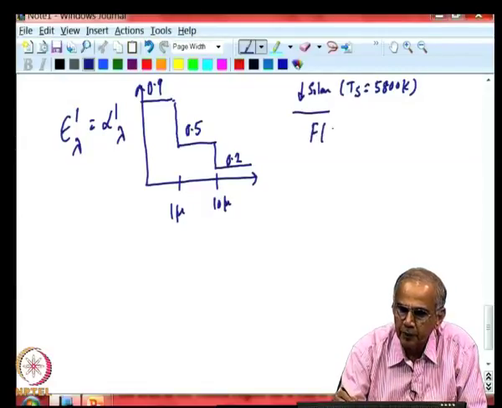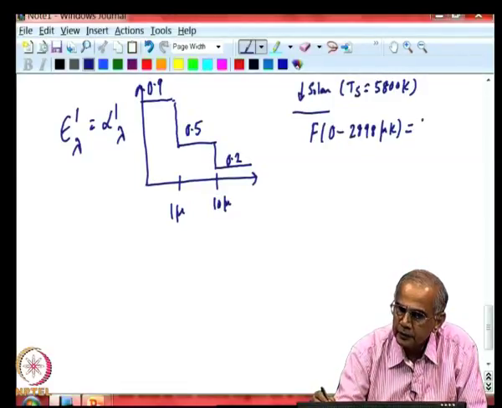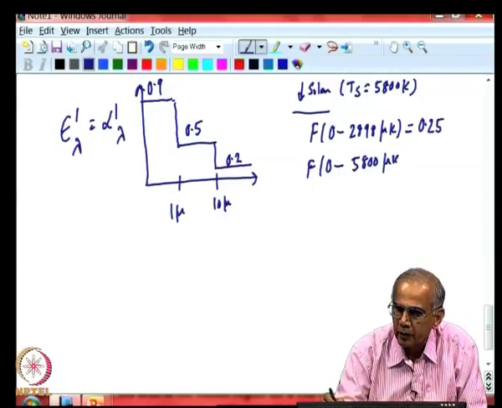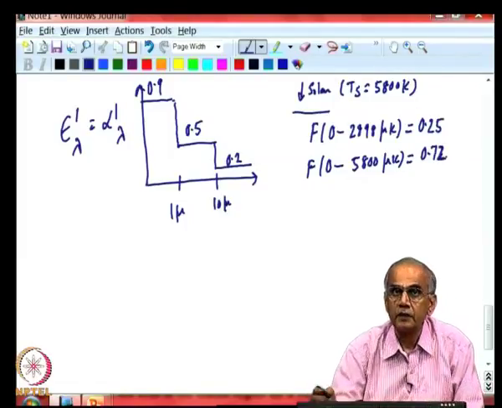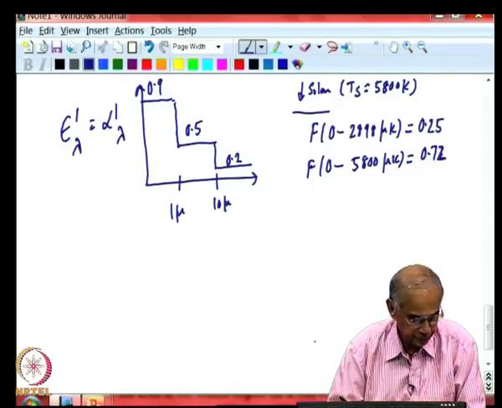We know from the black body function that from f equals 0 to 2898 micron Kelvin, the radiation fraction is 0.25, while from 0 to 5800 micron Kelvin, it is around 0.72. This is available from tables at the back of most books on heat transfer.